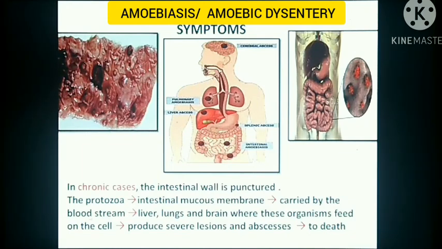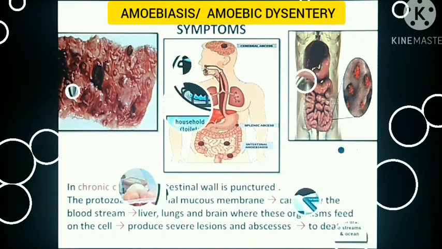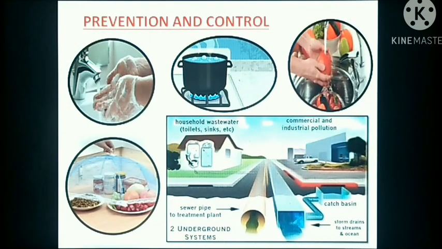The protozoa or parasite that invades the intestinal mucous membrane may be carried by the bloodstream to the liver, lungs as well as the brain. In these organs, the parasite feeds on the cells and produces severe lesions as well as abscesses that may cause death. So, how to prevent and control amoebiasis?